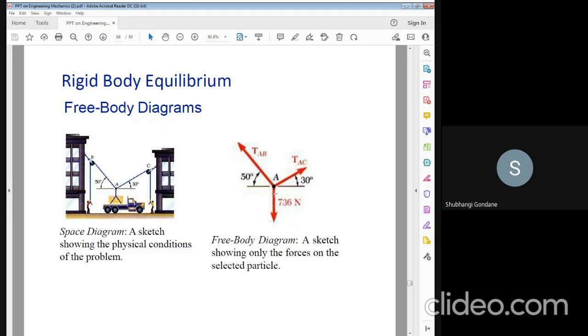So this is the free body diagram. In the free body diagram, the load acts in the downward direction, that is 736 Newton. The tension AC is at an angle of 30 degrees, and tension AB is at an angle of 50 degrees. So this is the space diagram and this is called a free body diagram.